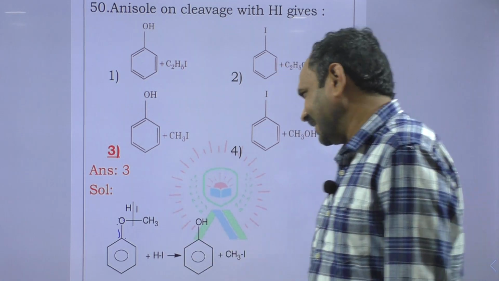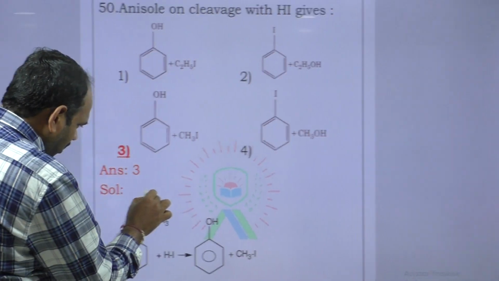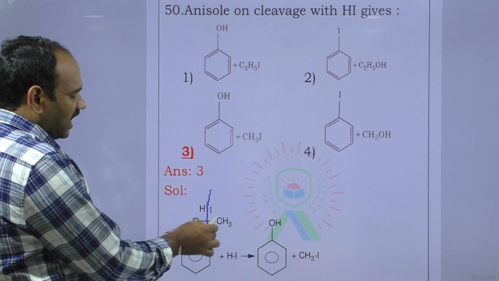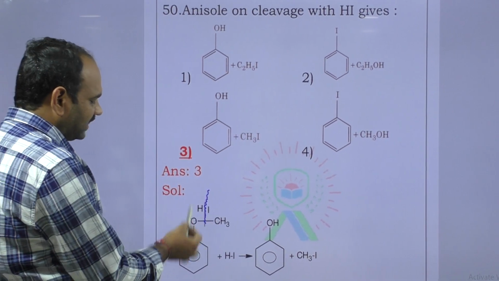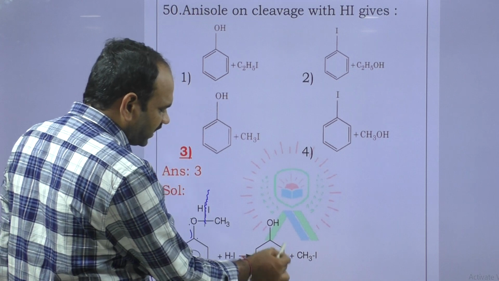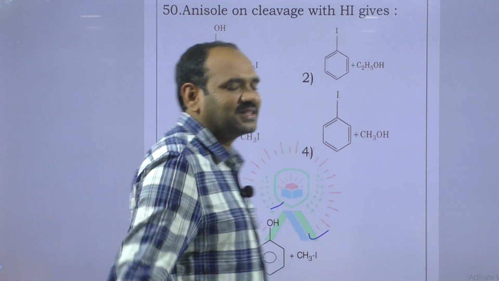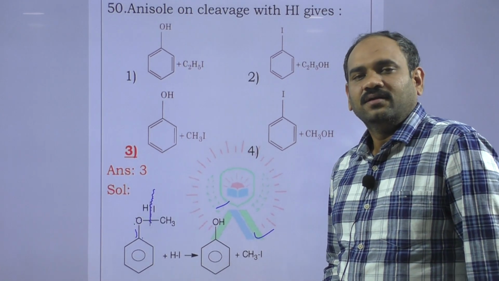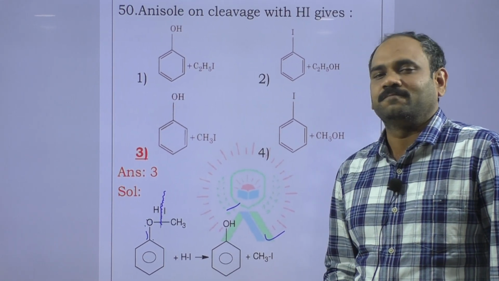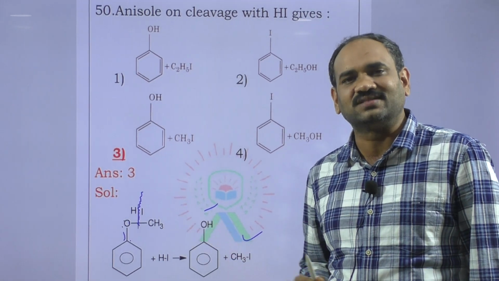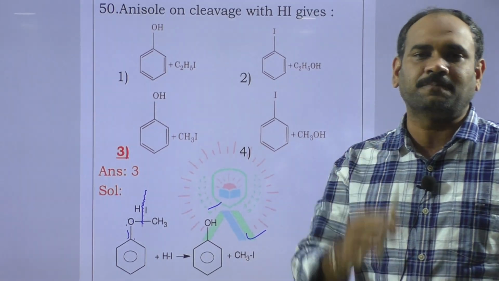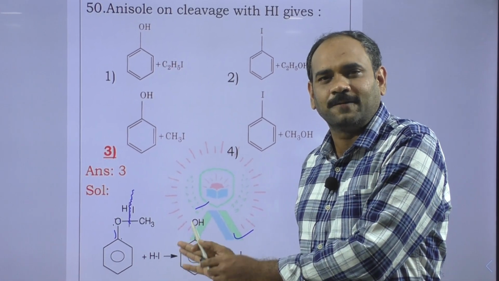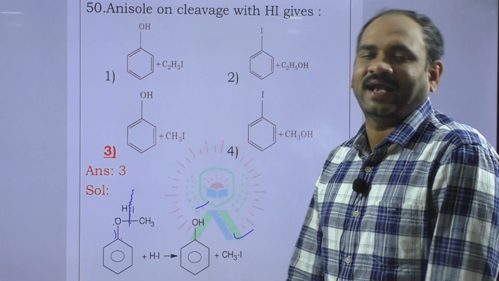When heating, by cleavage of the oxygen methyl group bond, iodine is added to CH3 and H is added to oxygen, resultant we get phenol and methyl iodide. This is example for nucleophilic substitution. I minus is attacking on CH3, less sterically hindered carbon side. That's why it follows SN2 mechanism.